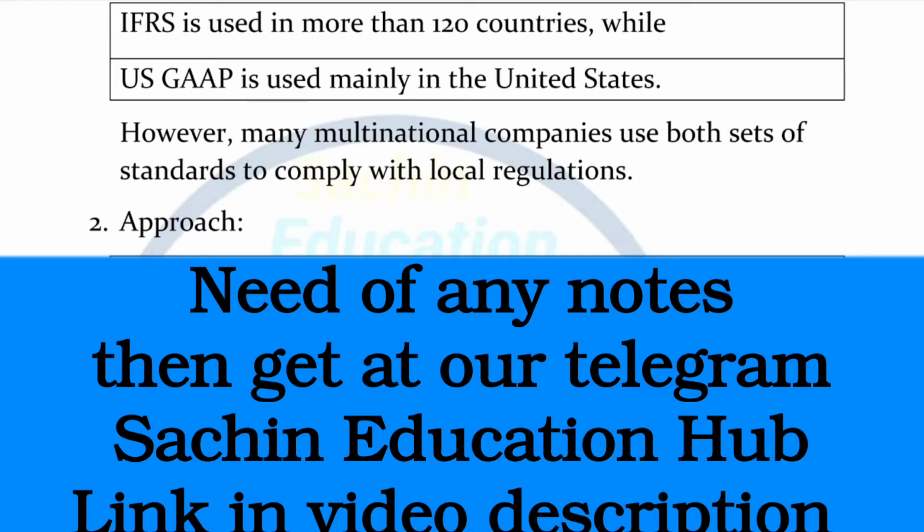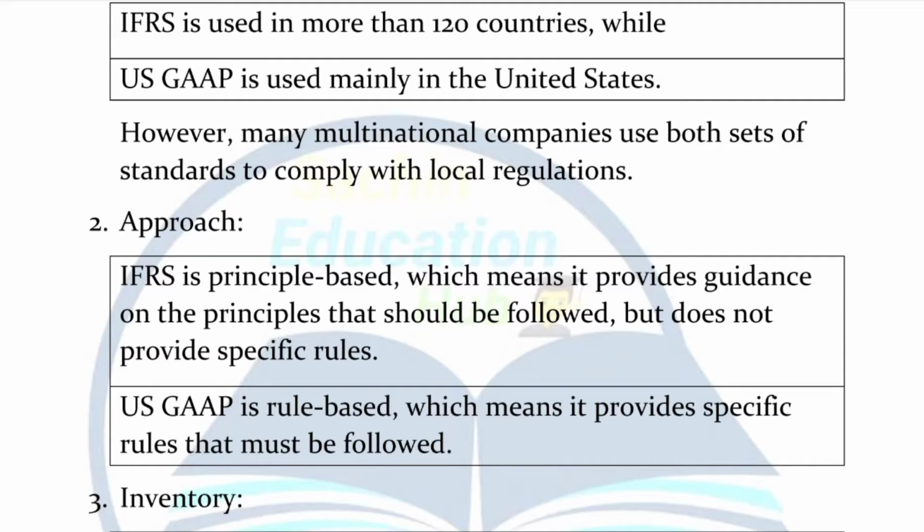But if we talk about US GAAP, then it is rule-based, which means it provides the companies guidance on what to do and what not to do. Actually, rules mean what to do, what not to do. Similarly, US GAAP also helps companies understand what to disclose and what not to disclose in their financial reporting. So this is the approach-based difference between these two terms.